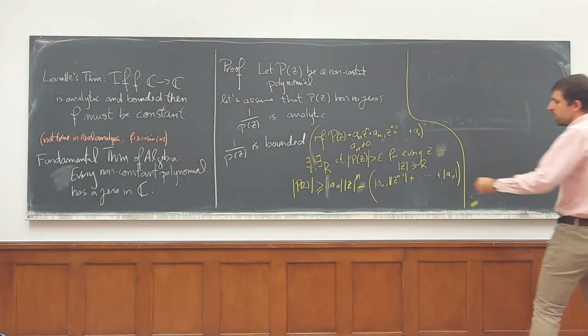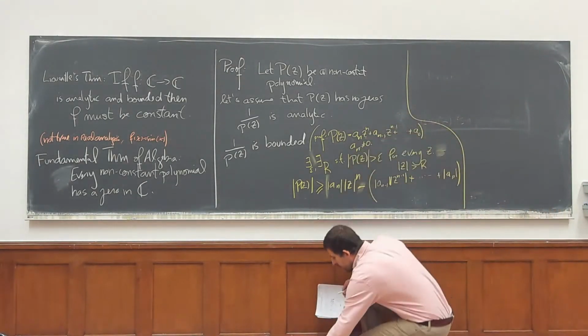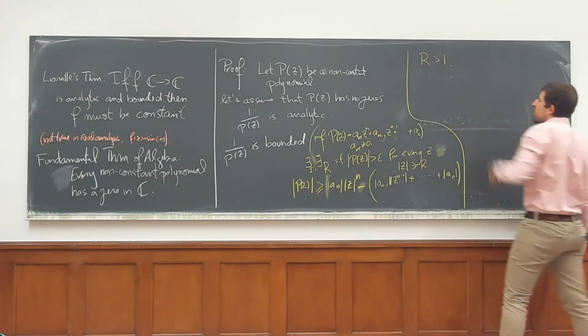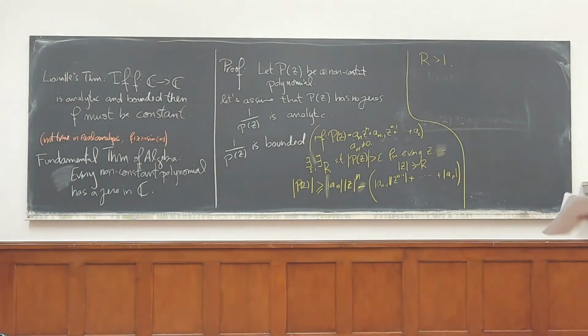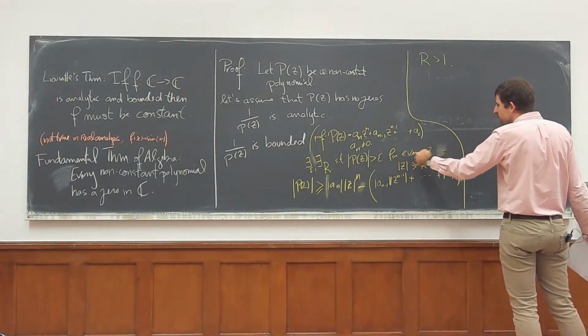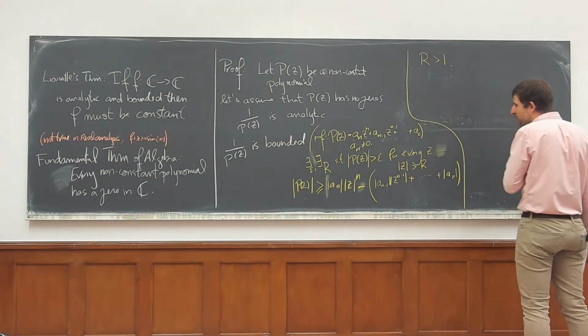Okay, but now just take, right? Let's take r to be bigger than 1, because I just need for it to exist, right? So let's take r bigger than 1. And the bigger the r is, the more easy to satisfy is this condition, because the less z is there to satisfy this condition.